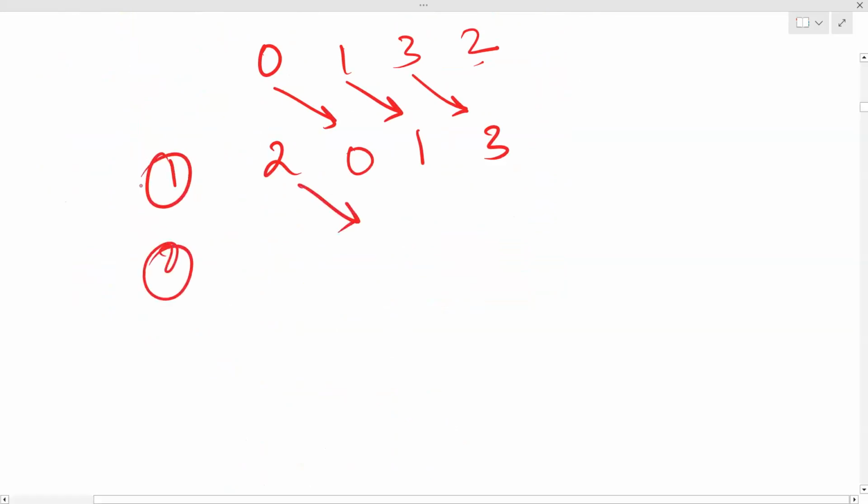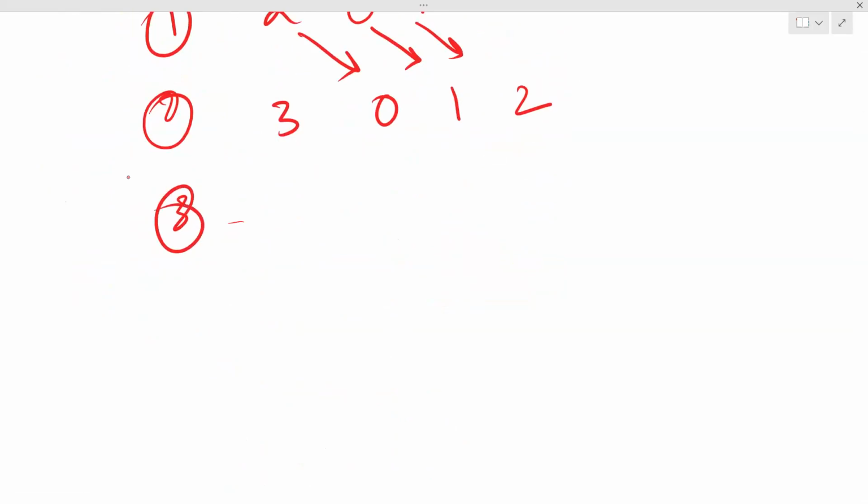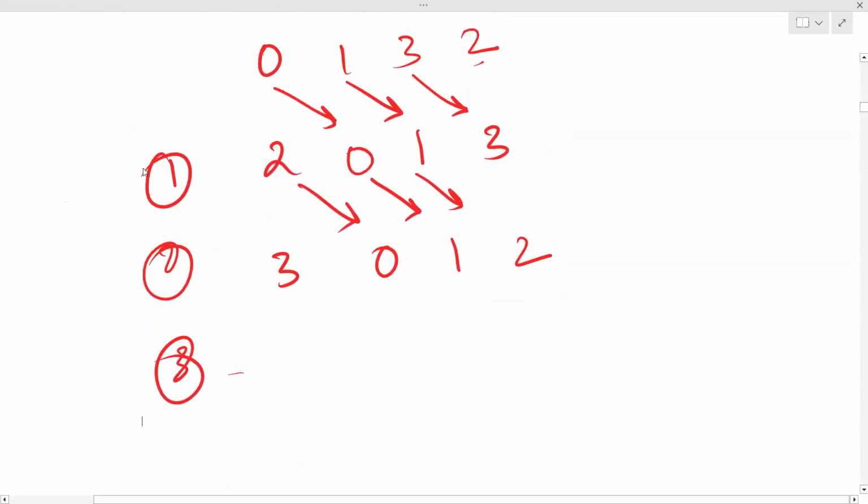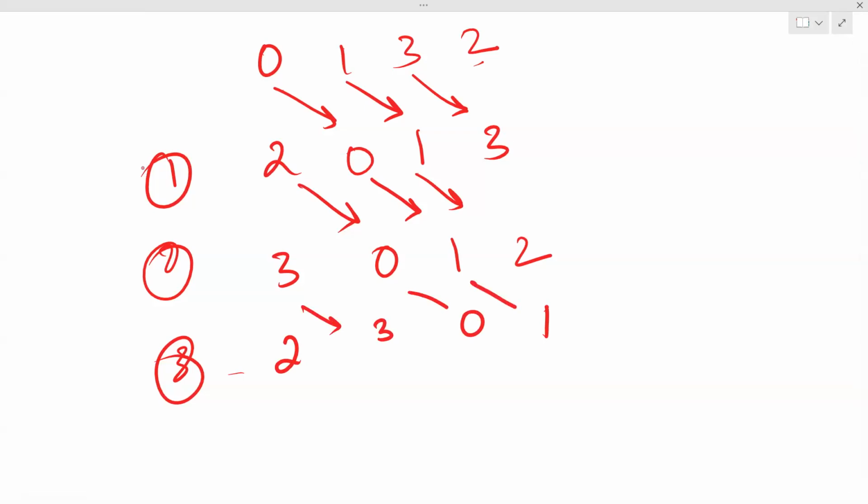After the second operation, all these elements will again shift forward, and this 3 will come here: 3, 0, 1, 2. After the third operation, can anyone tell me what the array will be? Anyone? 2, 3, 0, 1. Yes, it's right. So when you print your answer after k operations, you just have to print the first n elements, not all the n plus 1 elements.